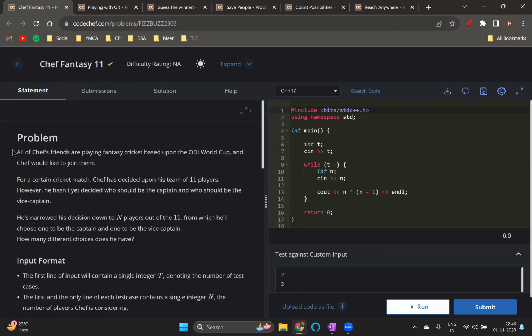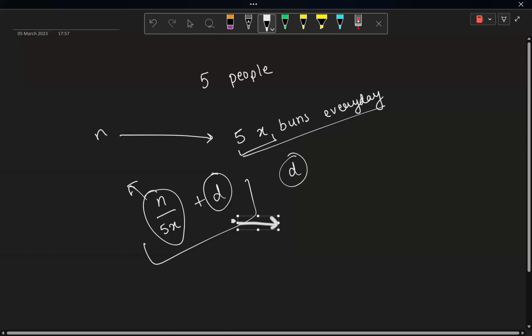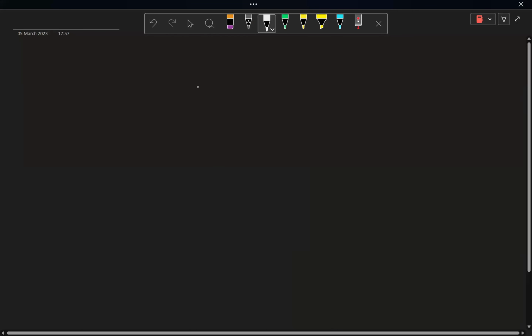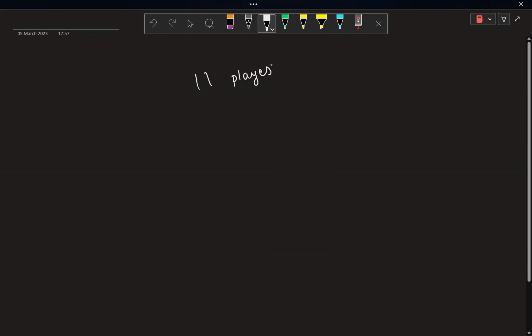In the third problem, we have been given that Chef is forming a team for Dream 11. He has to form a team of 11 players. He has decided these 11 players, but now he has to decide a captain and a vice captain for the team.